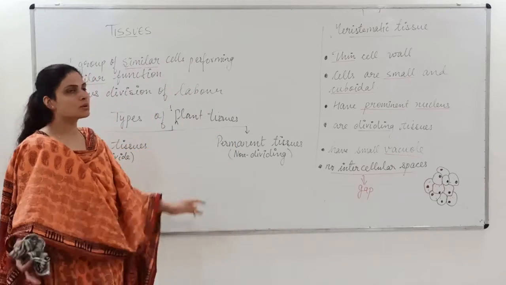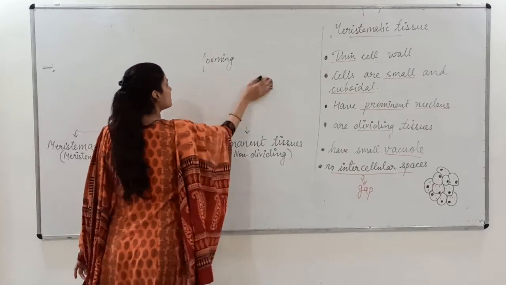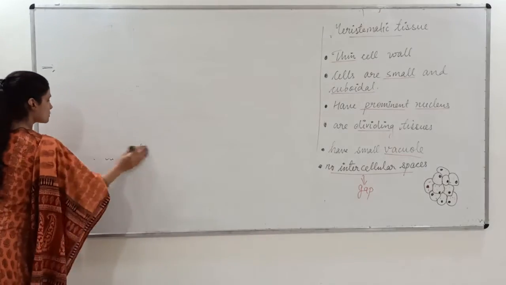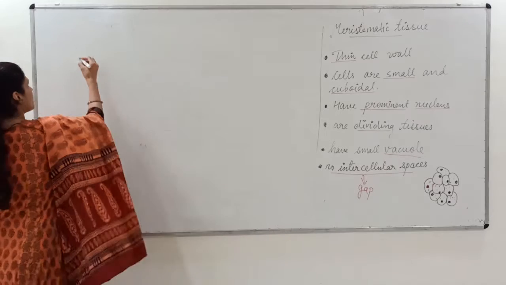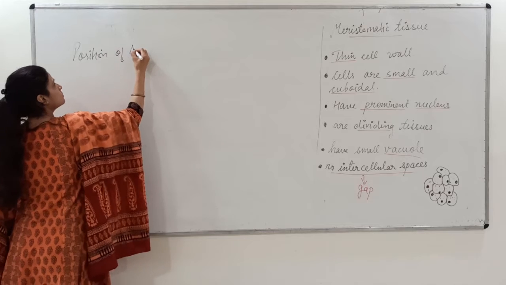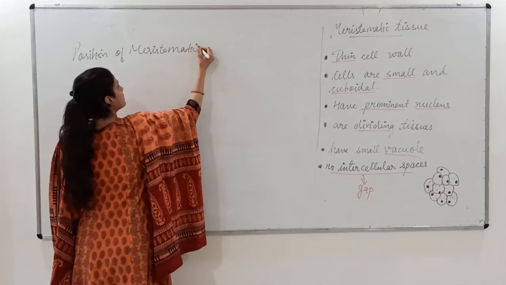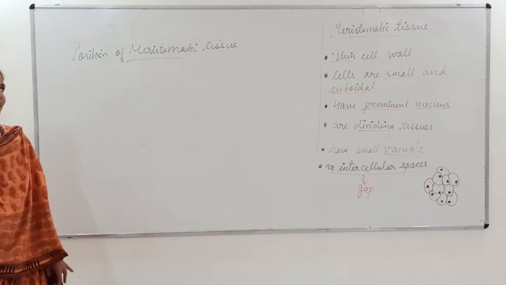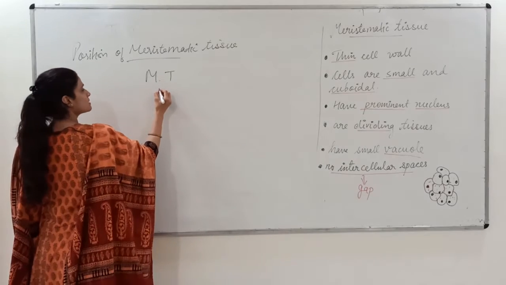Now this was all about the meristematic tissues. Now the next is the position of the meristematic tissue, or where you find these meristematic tissues. Generally, if you must have seen the plant, now generally the meristematic tissue, MT is the short form of meristematic tissue.